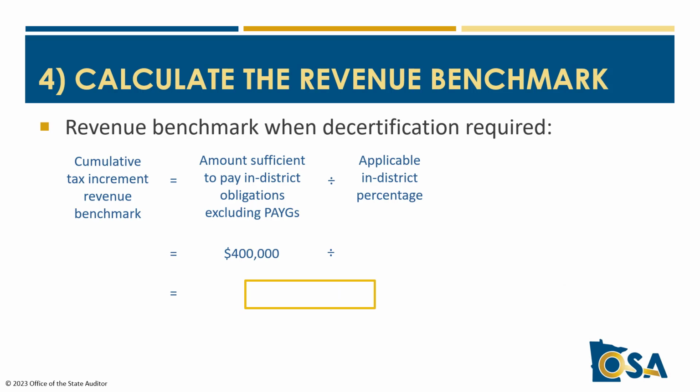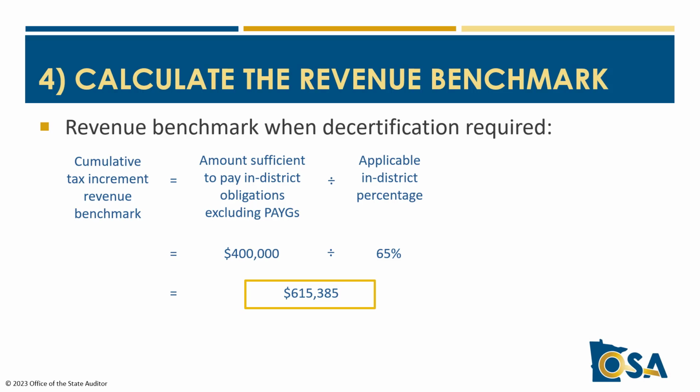But for those districts that have an election in the TIF plan to allow additional pooling for housing, there are some additional considerations. If aside from admin expenses, there's a mix of pooling for other purposes along with pooling for the affordable housing purposes, there's no dramatic change. It's just that the applicable in-district percentage will be smaller, as we noted earlier, which in turn affects the calculated benchmark.